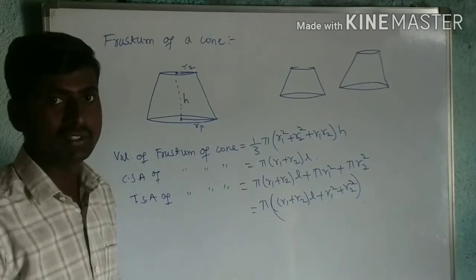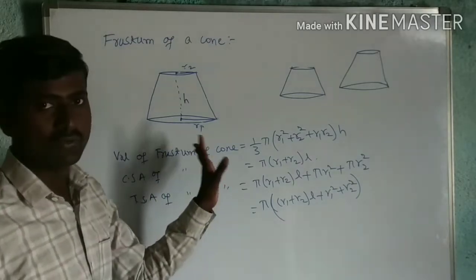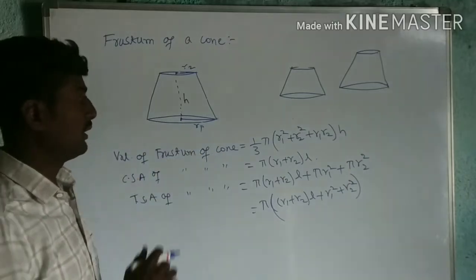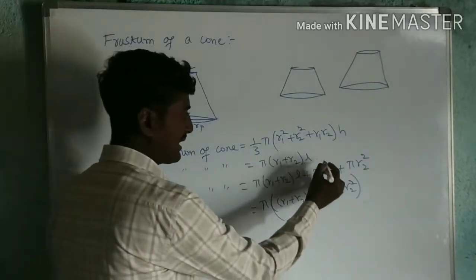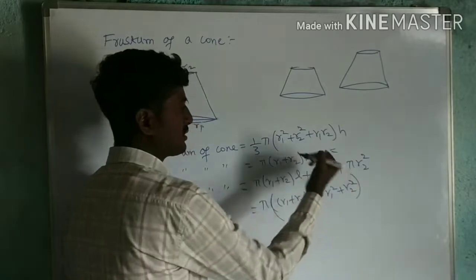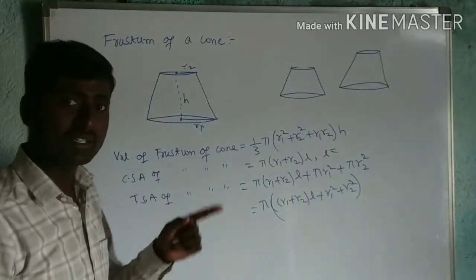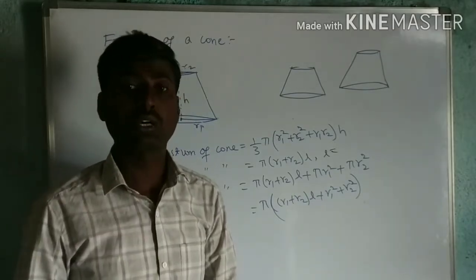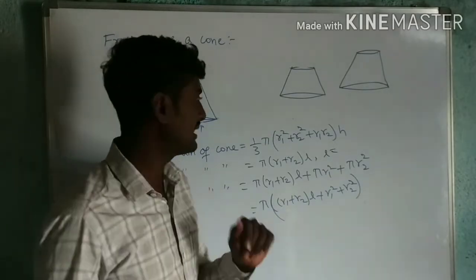The best example for this is a glass. So I hope you observe many examples of this. Now here I used L. What is L? Here also L is nothing but the slant height. Usually in a cone we use L equals root of R square plus H square.